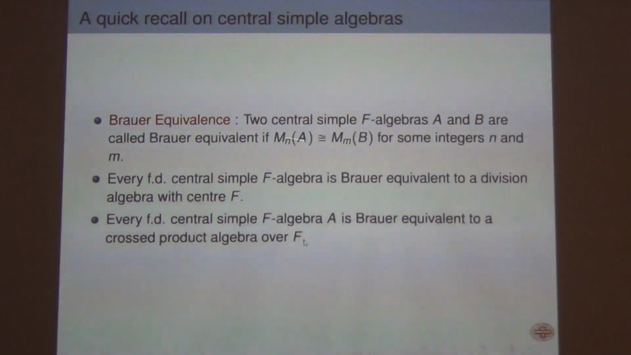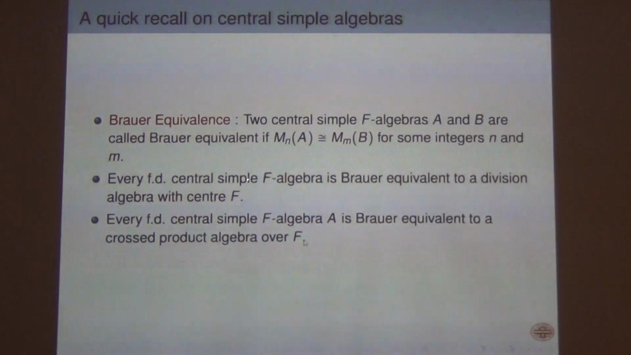Two central simple algebras A and B are called Brauer equivalent if some matrix algebra over A is isomorphic to some matrix algebra over B. For example, if you are given a field K, then K is Brauer equivalent to 2 cross 2 matrices over K, or any size of matrices over K is Brauer equivalent to any size of matrices over K. So every finite dimensional semisimple F algebra is Brauer equivalent to a division algebra over its center F.